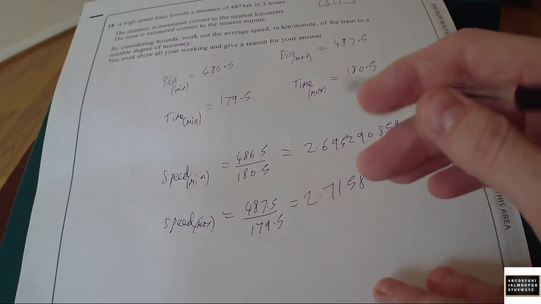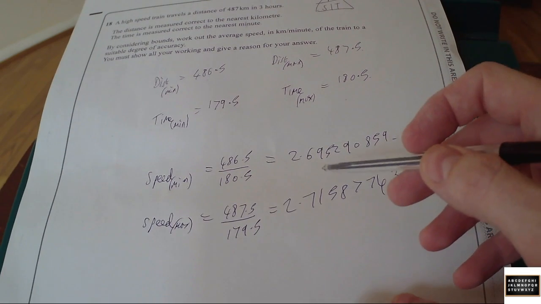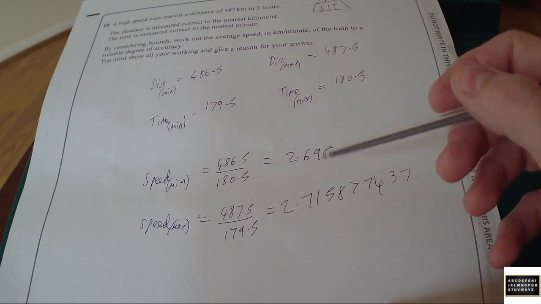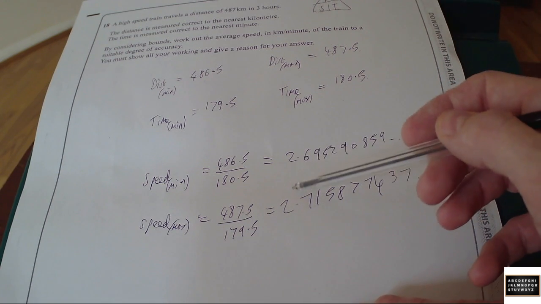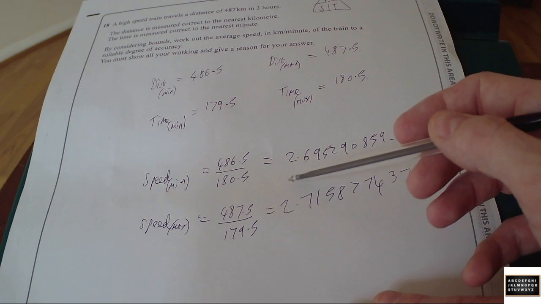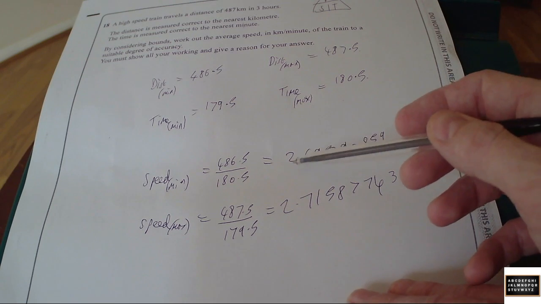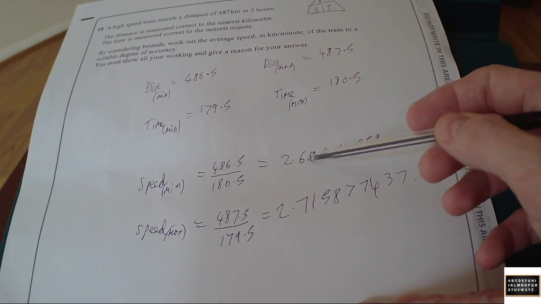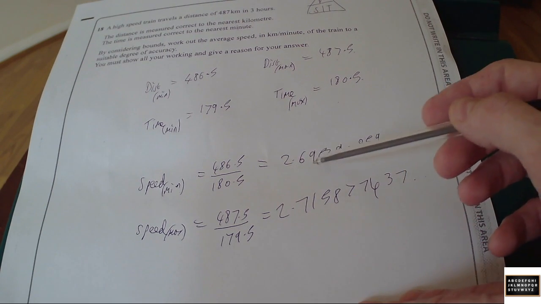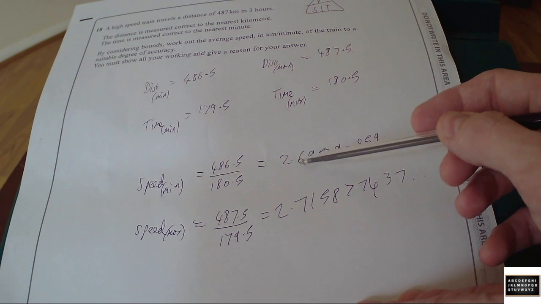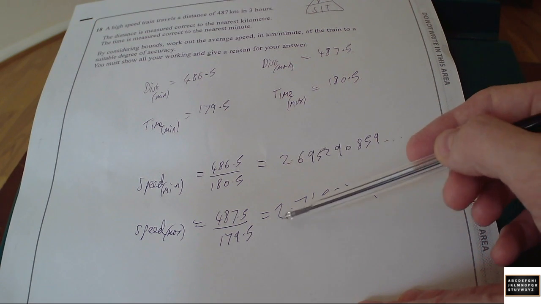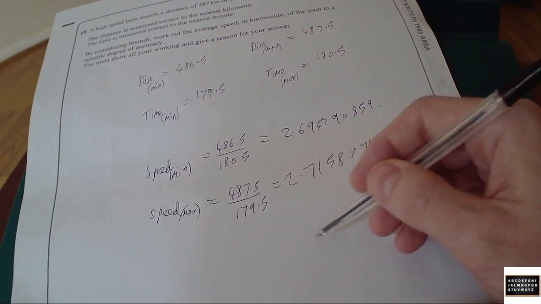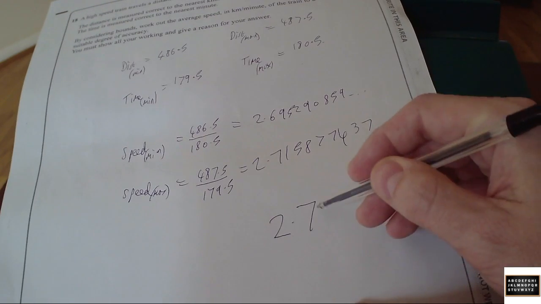Now, back in the question, it says show it to a suitable degree of accuracy. So it's very important that when you get questions on suitable degrees of accuracy, you look at these two answers and see how they round. So both of these are 3 to the nearest whole number. Then you look at 1 decimal place. Both of them are 2.7 to 1 decimal place. So they both agree to 1 decimal place. Do they agree to 2 decimal places? Well, no, they don't, because this is 2.70 and this is 2.72. So they don't agree to 2 decimal places. So you stop where they agree. So it's 2.7